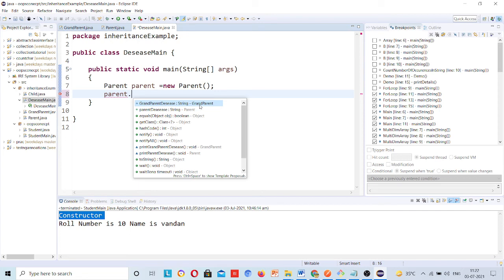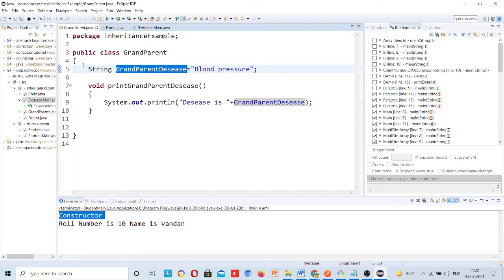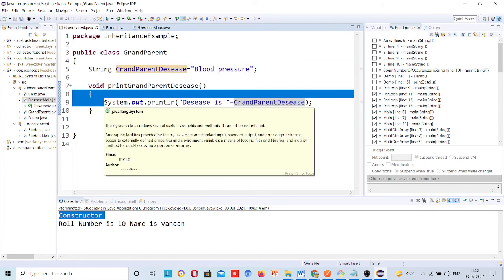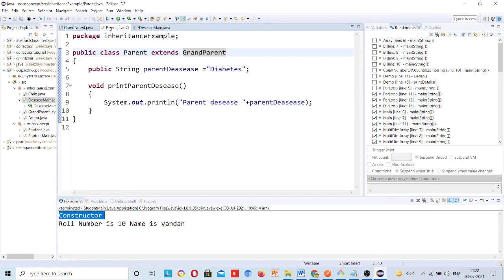It is allowing you to call the grandparent method, but you are creating an object for the parent class only. Still, how is this method present in this class? Through inheritance, this variable and this method are coming inside this parent class.